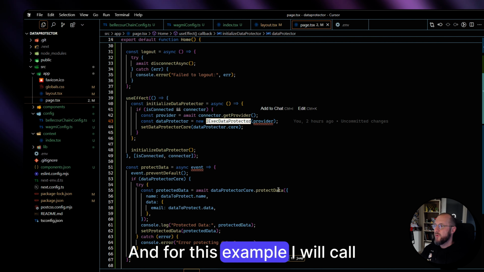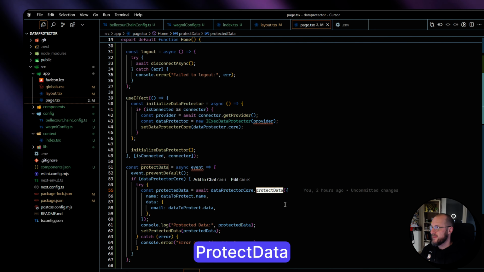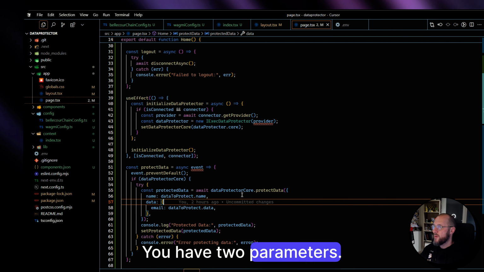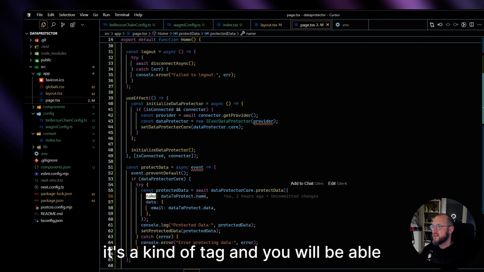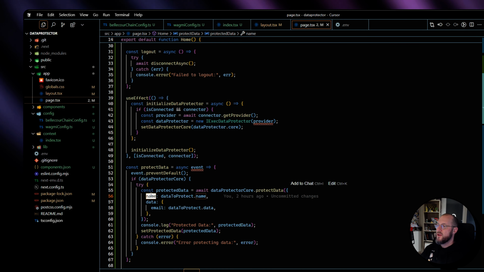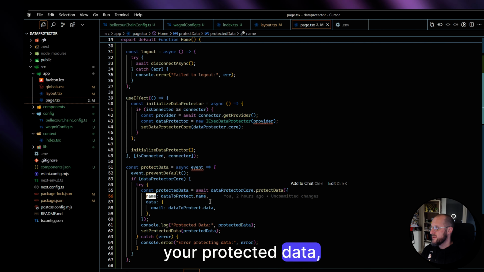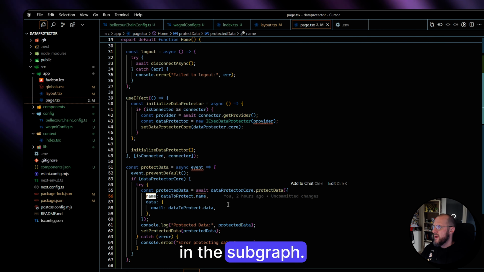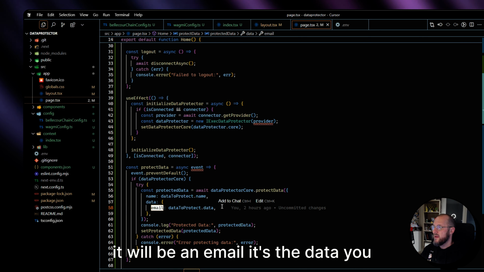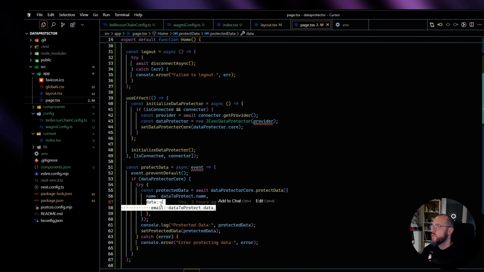And for this example, I will call protectData. For the protectData method, you have two parameters. The first one is the name. It's a kind of tag, and you will be able to use it to easily find your protected data in the subgraph. And then the most important for this demo, it will be an email. It's the data you will protect.